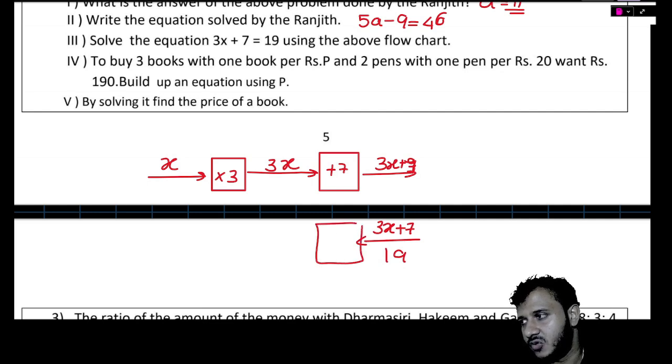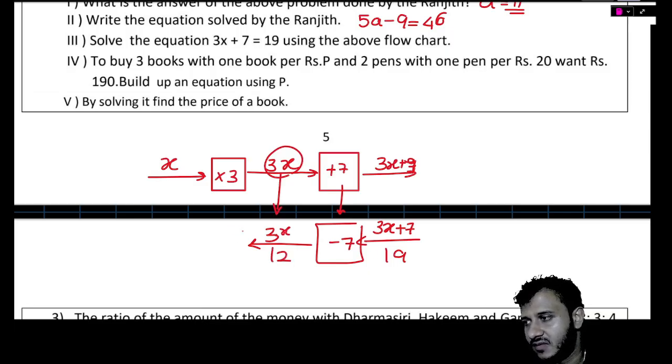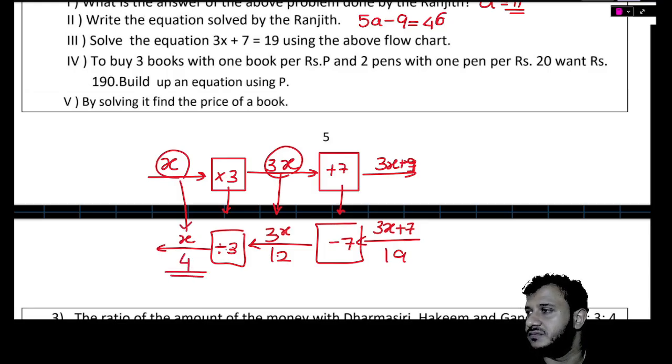19. So up here it's a plus 7, so it will come down as a minus 7. So this 3x will be 19 minus 7, that's 12. So up here it's a multiply by 3, so this will be a divide by 3. And that will give us the x answer. 12 divided by 3, that's 4. x equals 4. So we can write down, therefore, x equals 4.